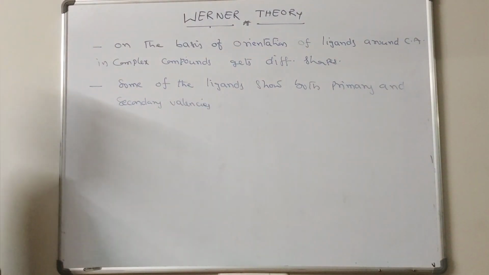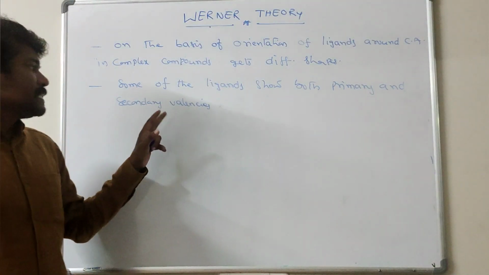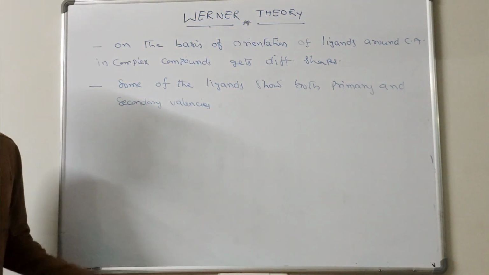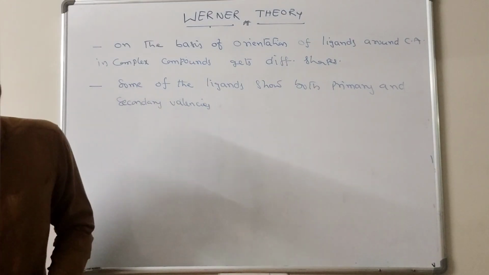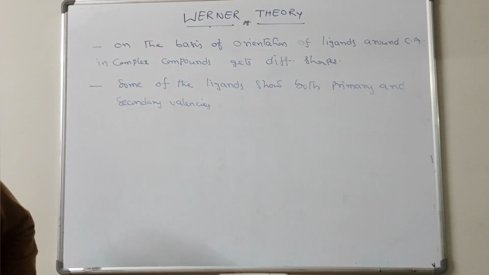Some of the ligands in the complex compounds show both primary and secondary valencies. These are the main points in Werner theory you have to learn. So let us see some examples.